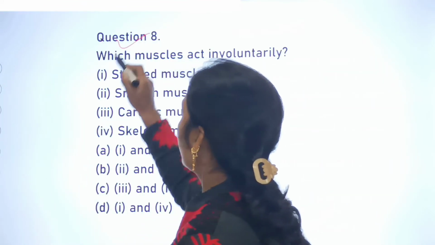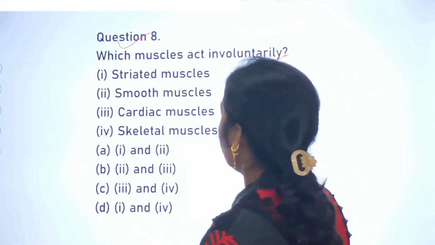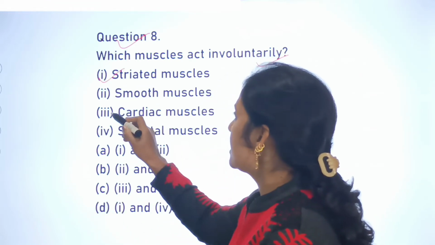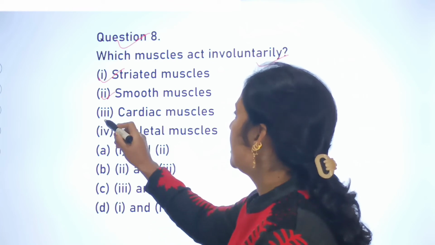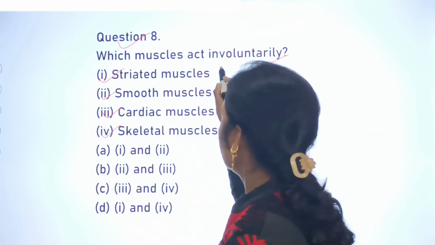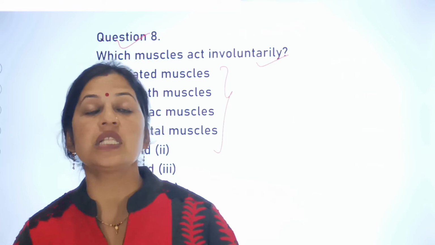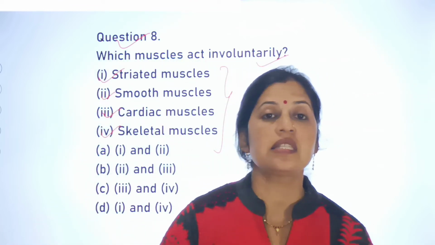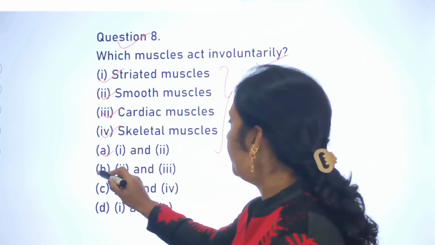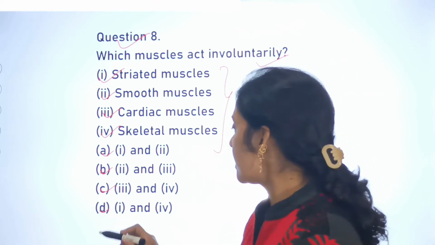Next is your question number 8, and your question number 8 is which muscles act involuntarily? Options are striated muscles, second one is smooth muscles, third is cardiac muscles, fourth is skeletal muscles. That means there are 4 muscles, and out of these 4 muscles, which muscles act as involuntary? Option A is first and second, B second and third, C third and fourth, and D is first and fourth.